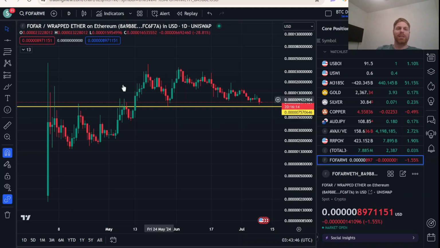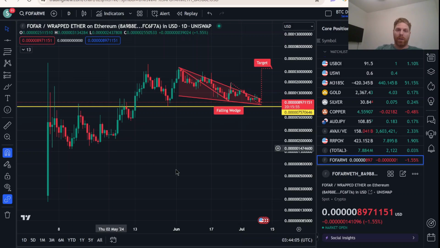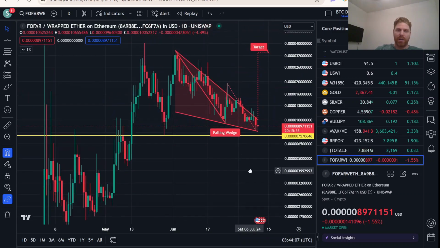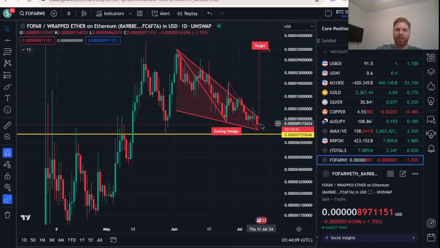But anyway, let's look deeper into this chart and see what else it holds. Now, the all charts pattern indicator is revealing a falling wedge right here. It's saying the target is 0.00035, okay? So that would be kind of consistent with previous highs that we've reached. That doesn't mean it's going to break out that high right away, but we are getting narrower and narrower with this falling wedge as it's starting to contract.